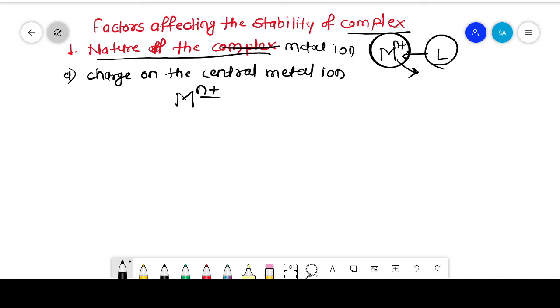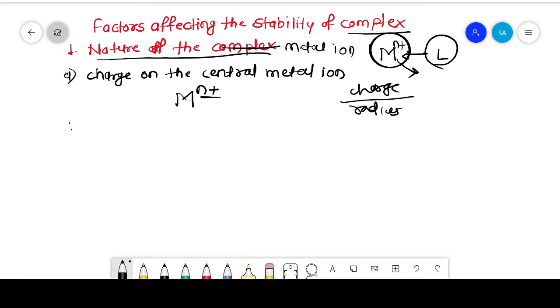Charge density is nothing but the ratio of the charge divided by the radius. So the smaller the size and the larger the charge on the metal ion, the more stable the complex formed.